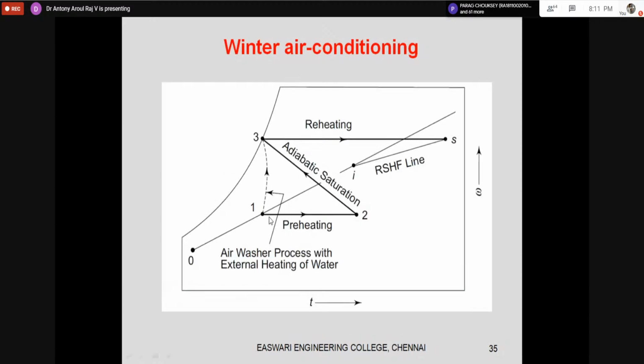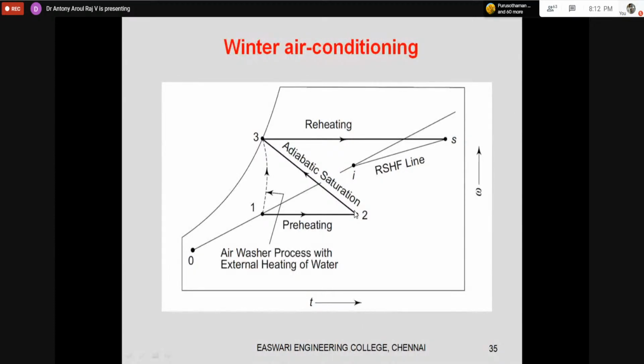So the process will be like this: first you are going to preheat, then spray in the adiabatic saturation, then reheat. So you are going from the cold condition to the hot condition. From the cold condition, we are going to the room condition. That is the better way to tell. From the cold condition, I am first preheating it.